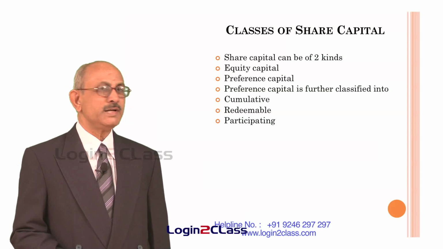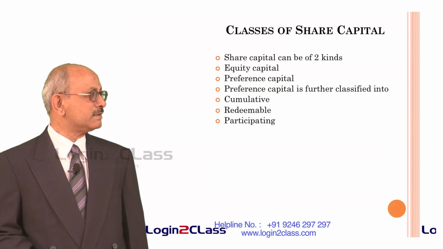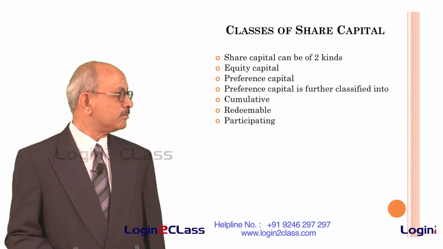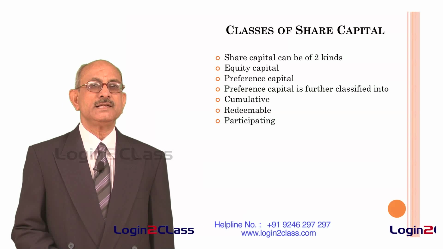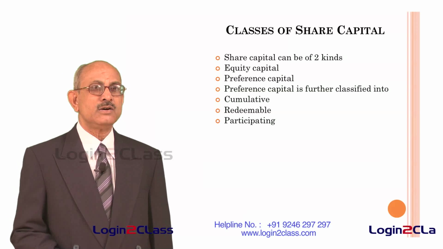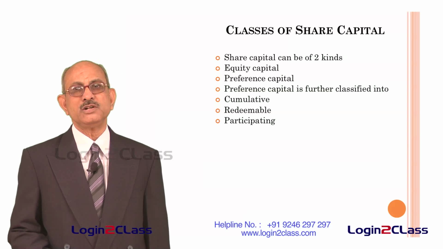What is the meaning of cumulative preference shares? Cumulative preference share means whenever dividend is not declared on preference shareholders, because the company has not made profits, then the dividends get accumulated and they have to be given in the next year or in the year in which the company earns sufficient profits. They are called cumulative preference shares.